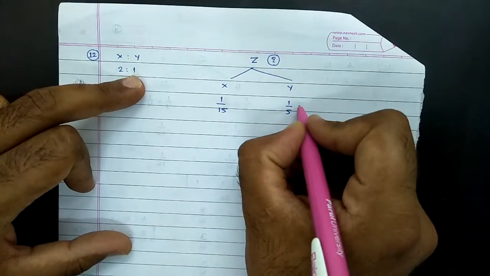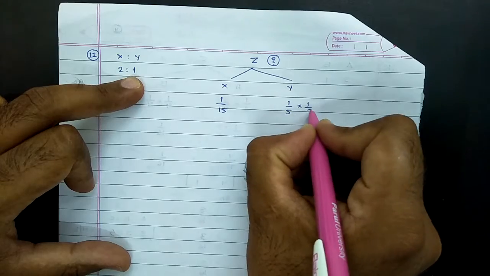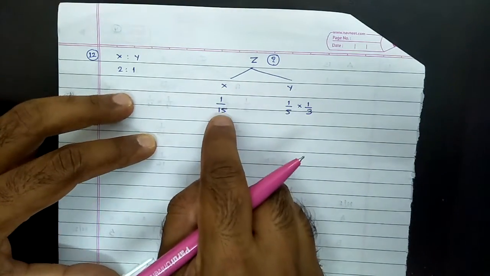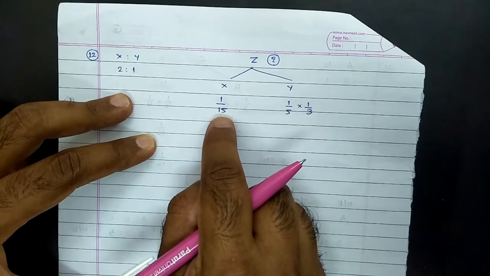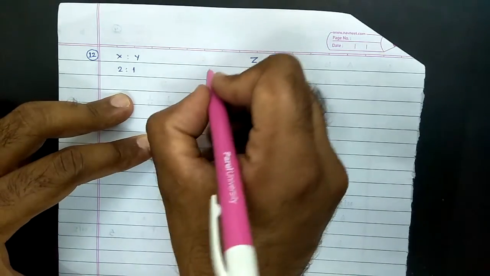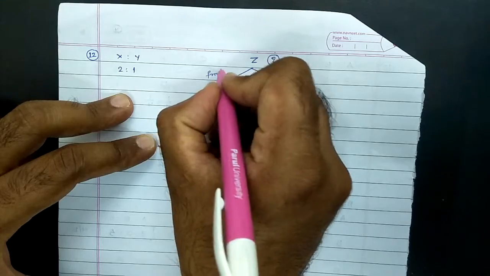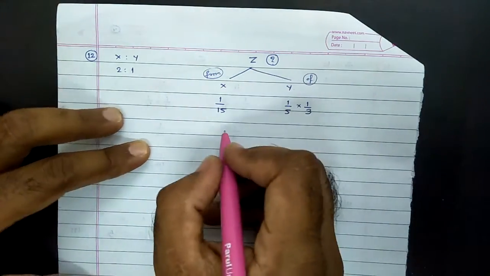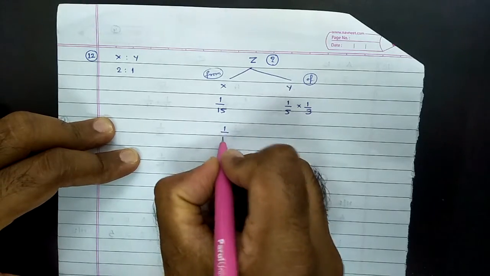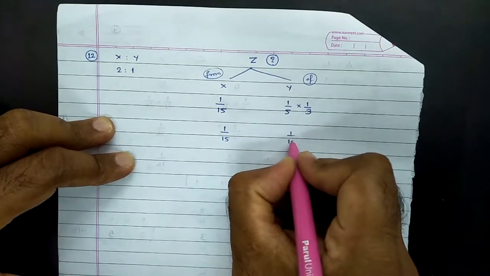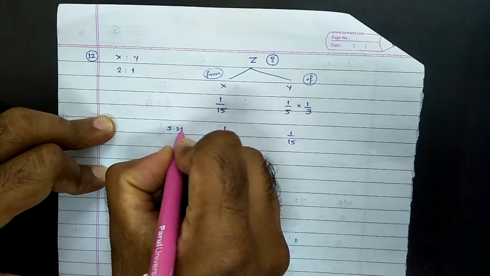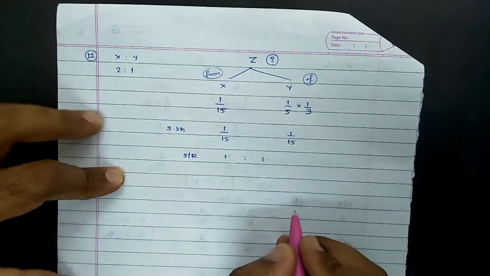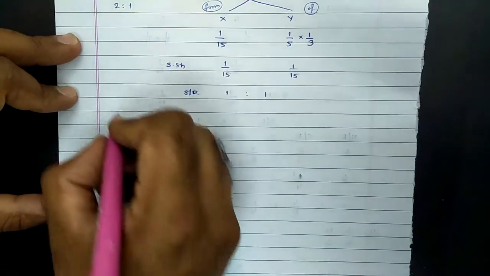Of his share means share of Y, so Y's share was 1/3, of 1/3 Y provides 1/5, whereas for X it was directly given, X surrenders 1/15 from his share. So remember this term, from means this procedure will be applied, and of means this way we have to calculate it. So in standard manner 1/15 and 1/15 will be termed as their sacrificing share, and so accordingly sacrificing ratio will be 1:1, and on this basis calculation of new ratio.